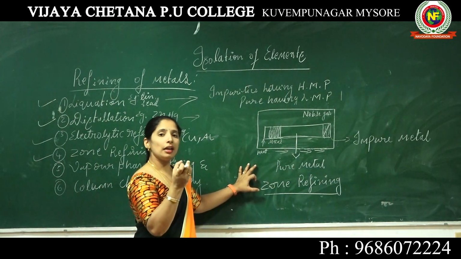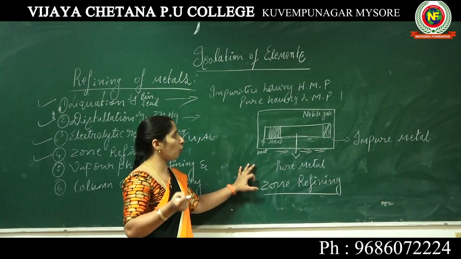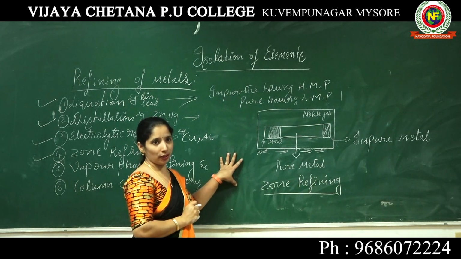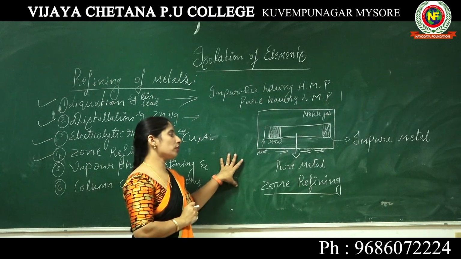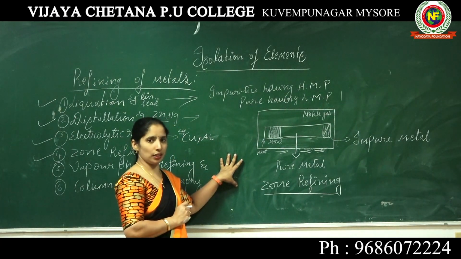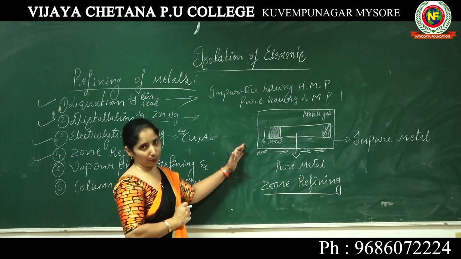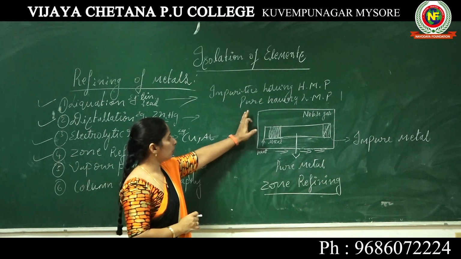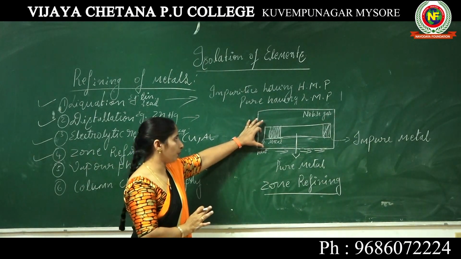Another name for zone refining is fractional crystallization. For example, I am taking an impure metal, germanium or silicon.